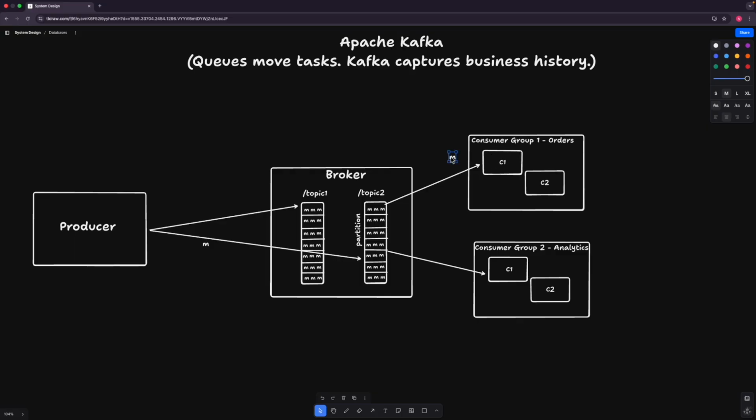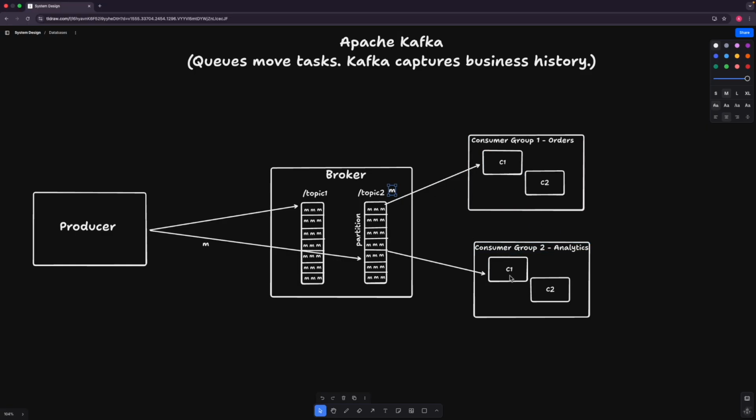Okay, and now it is a role of the group here. So let's say there is an order message. This order message needs to be consumed by two different systems. One is the order processing system and another one is the analytical system. So there is one message and the requirement is two.